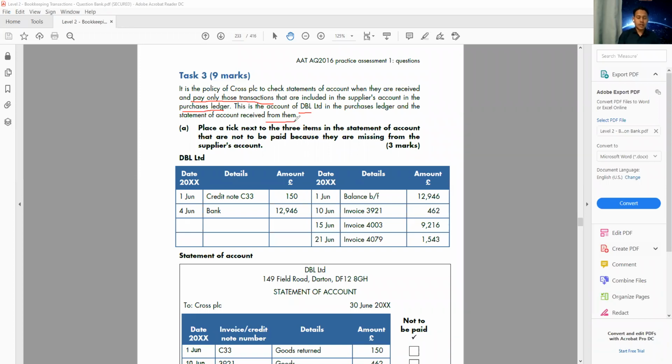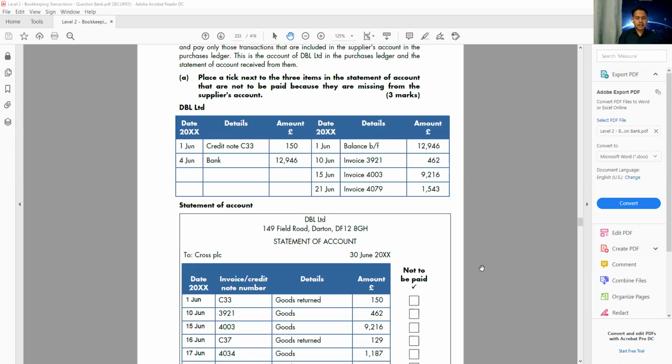Okay, that's fine. So DBL is my supplier. This is the record I keep, that's the purchase ledger, and they send me this one, the statement of account. So as I said, we always follow our book when we make the payment. Let's have a look at what the question is.